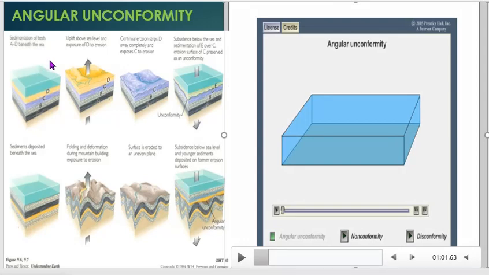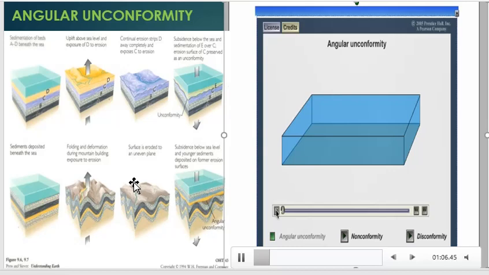sedimentation of beds A to D beneath the sea occurs. This is your A bed, B bed, C bed and D bed. So here first sedimentation occurs, then sediment is deposited beneath the sea. Here you can see in the video how an angular unconformity forms.